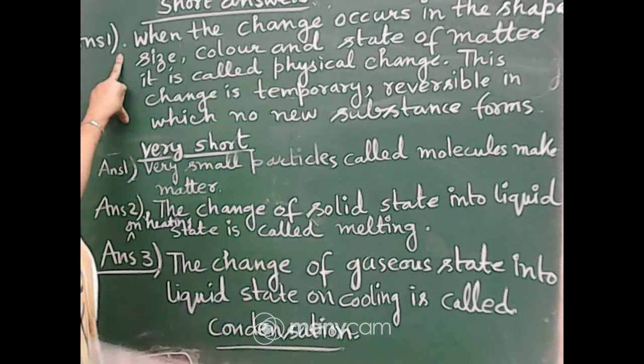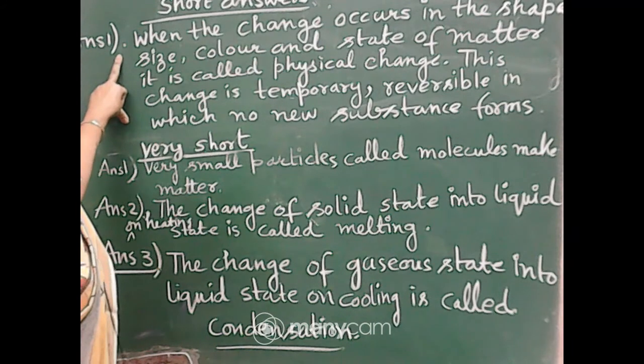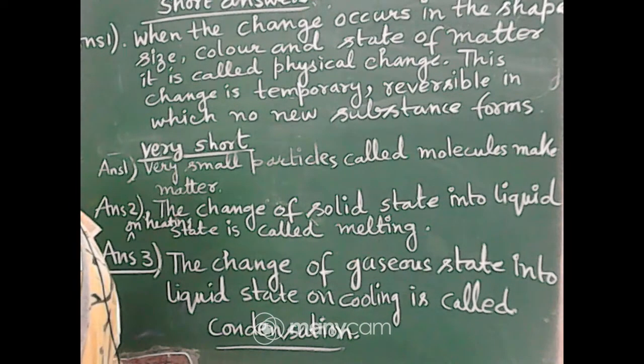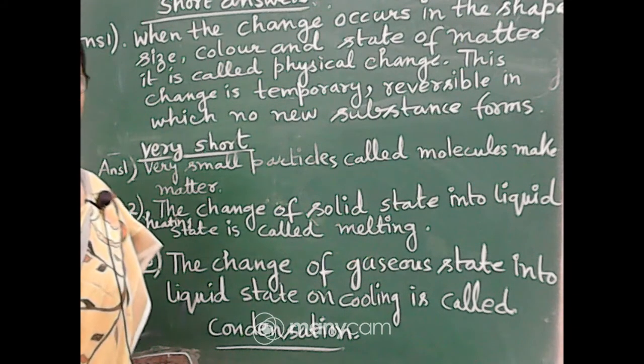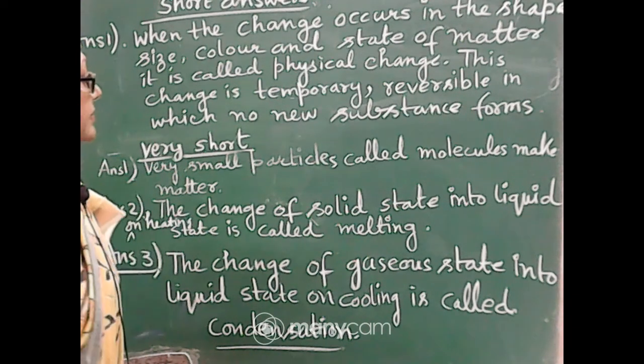The first question is, what is a physical change? So write the answer. When the change occurs in the shape, size, color and state of matter, it is called physical change. This change is temporary, reversible, in which no new substance forms. Clear to you?